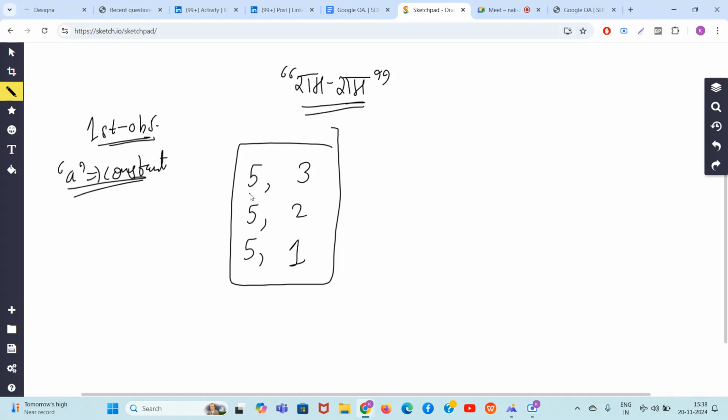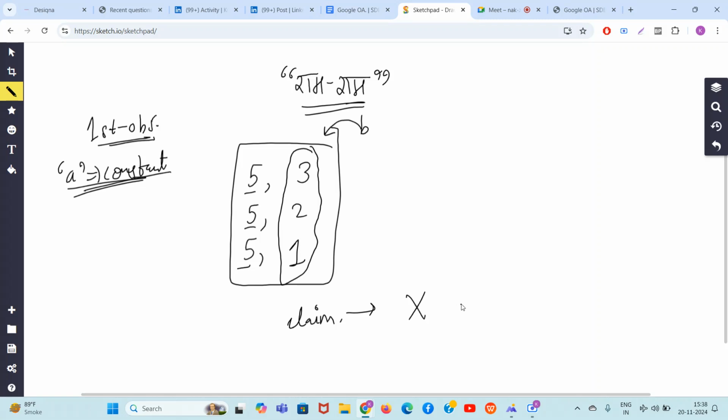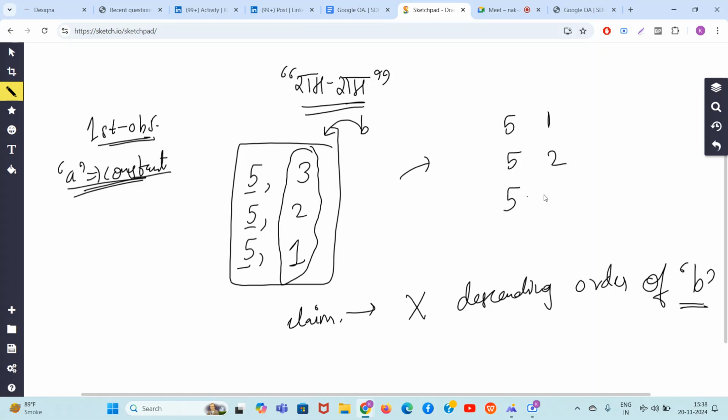The thing is that if all these numbers are constant and we are arranging the number b in descending order, my claim is that you should never arrange in descending order. If all the A are constant, it should never be arranged in descending order of B. Why, guys? Now I will tell you. If you arrange in ascending order of B, it becomes very very good.